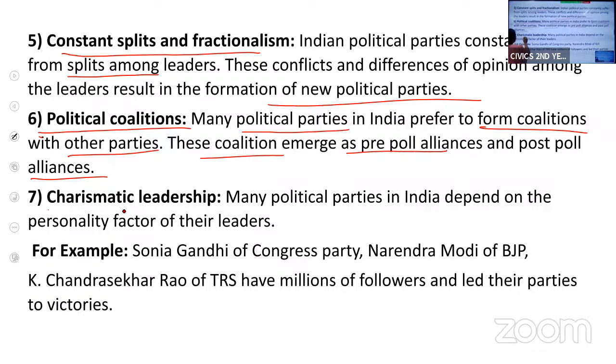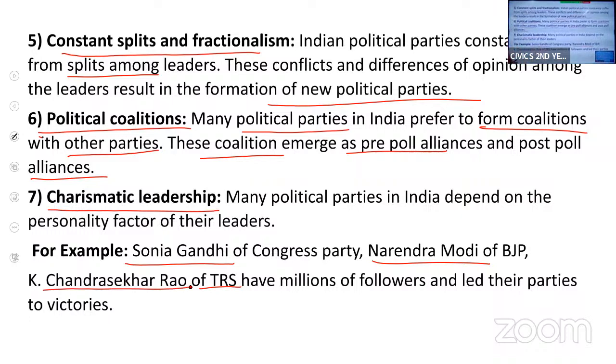The next is charismatic leadership. Many political parties depend upon the personality factor of their leader. Like BJP, it is depending on Prime Minister Mr. Narendra Modi. Congress party has a strong personality, Sonia Gandhi. Our own party, that is TRS, our state party, now it is BRS, K. Chandrasekhar Rao.